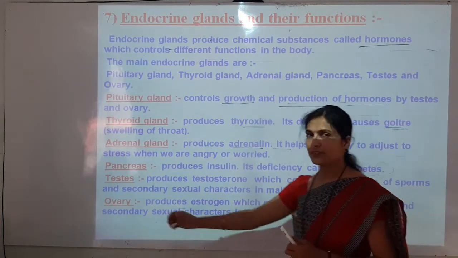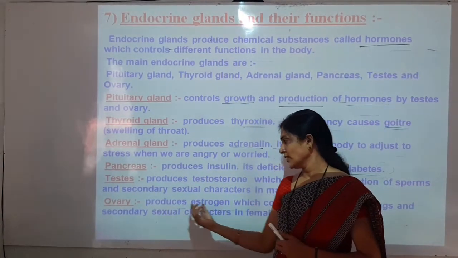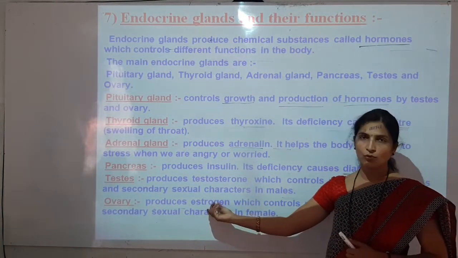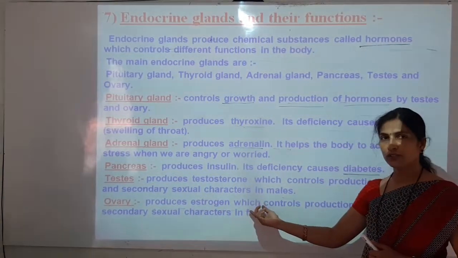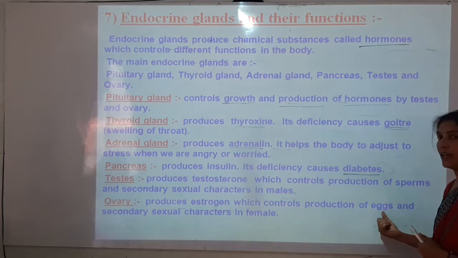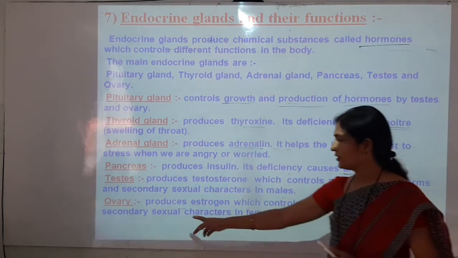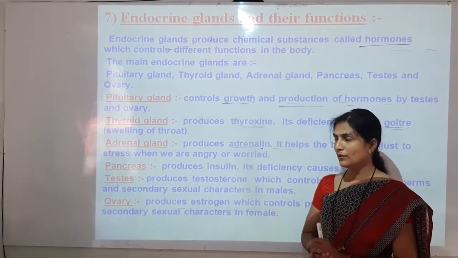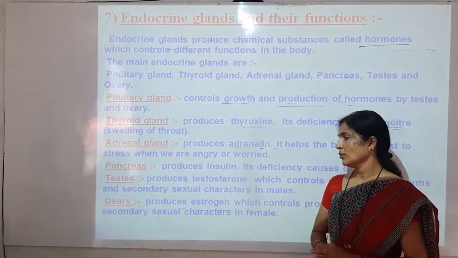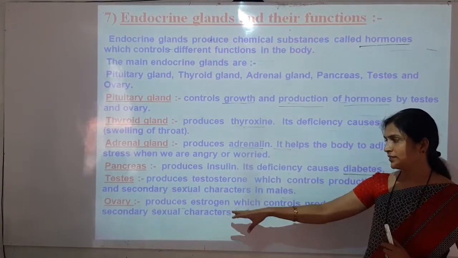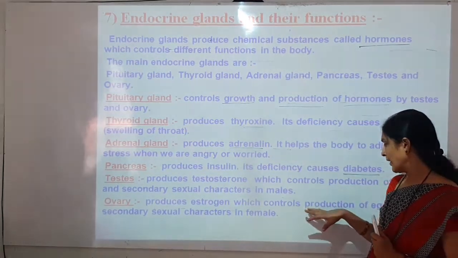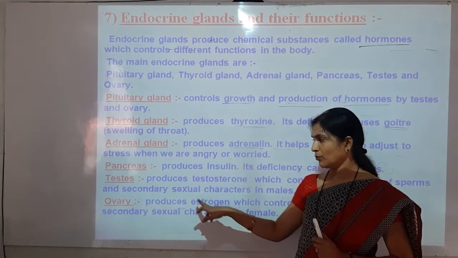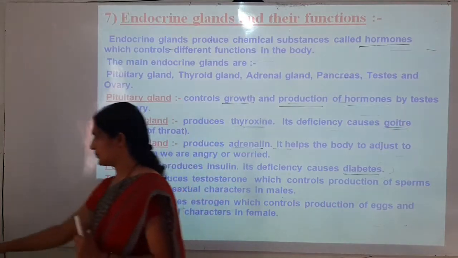Now the ovary is present in the female body. This ovary produces the estrogen hormone, which is important because it controls the production of eggs and secondary sexual characters in the female. You have learned what the secondary sexual characters in the female are in the previous part, so revise that part. Those secondary sexual characters, as well as the production of eggs, are controlled by the estrogen hormone, which is produced by the ovary in the female.